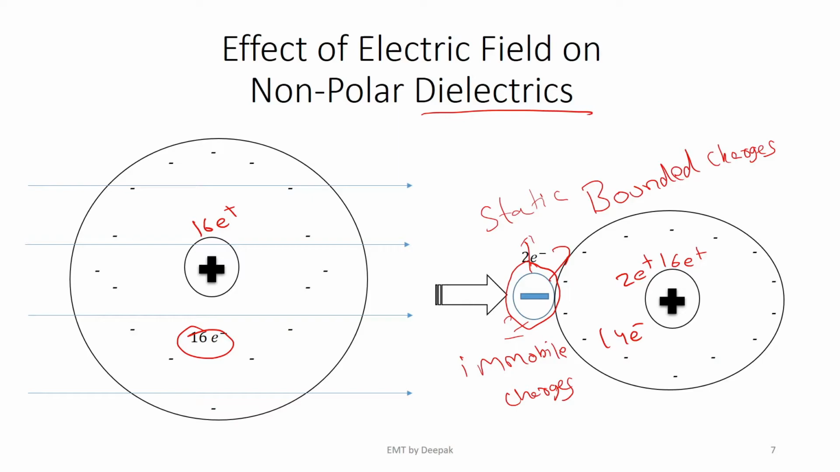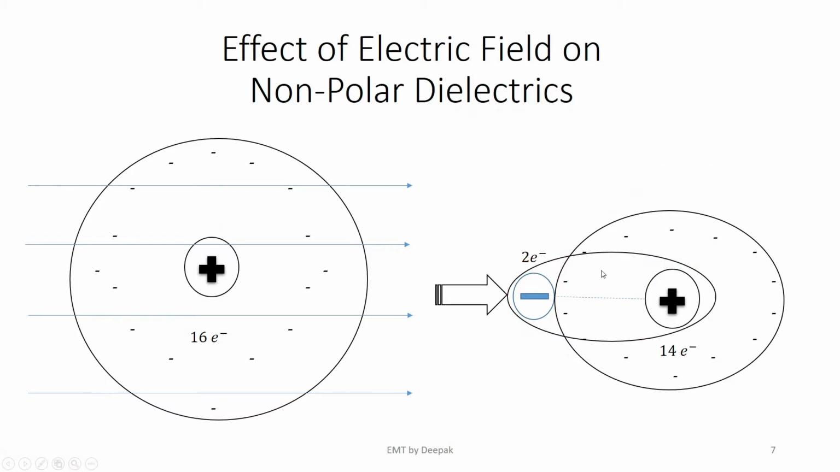This is how dipoles are created. This setup you see, let me remove this. This setup which you see is an electric dipole. That is how an electric dipole is created out of an atom from a non-polar dielectric material.